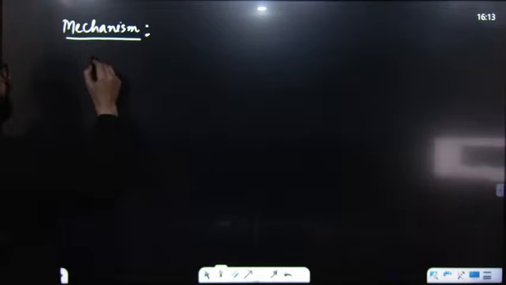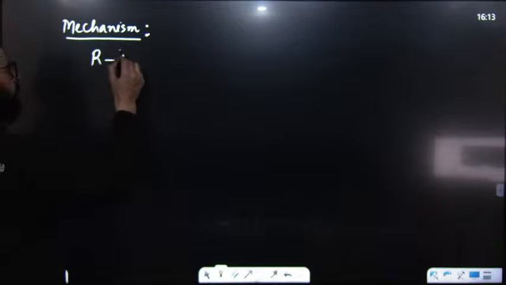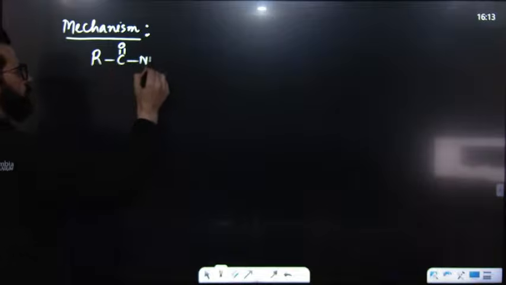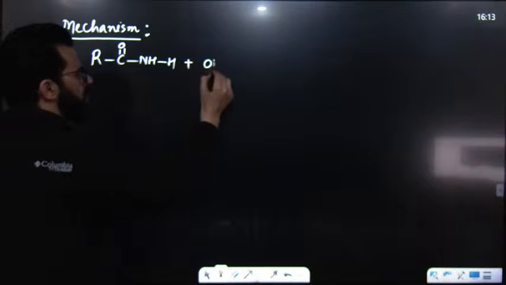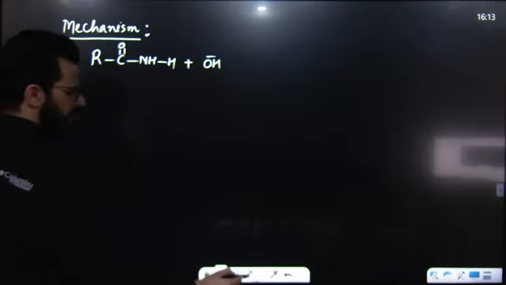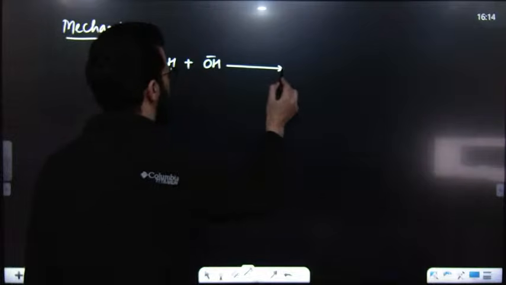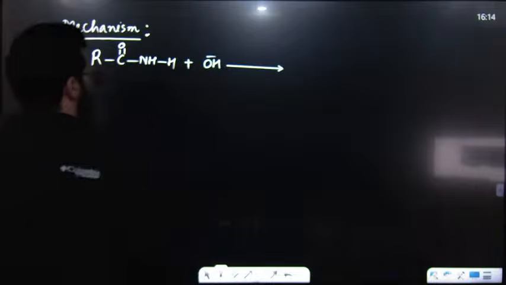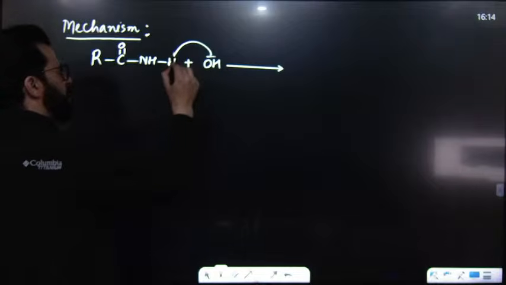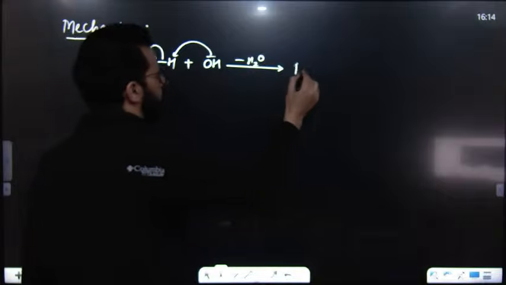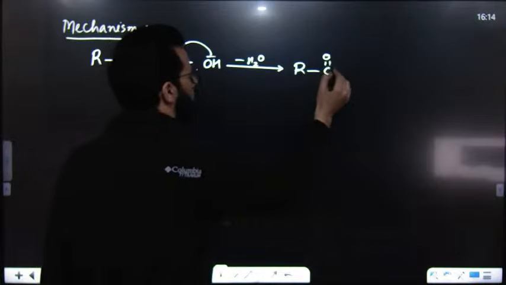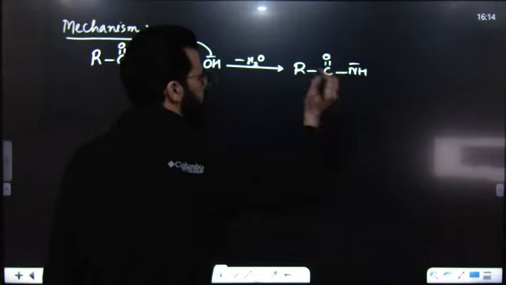Suppose, first of all, you are having RCONH2. Then we are having a base, for example, OH minus. Then what will happen over here? This base will abstract H, and first of all, it will result in the formation of RCONH with negative charge, the amide ion.